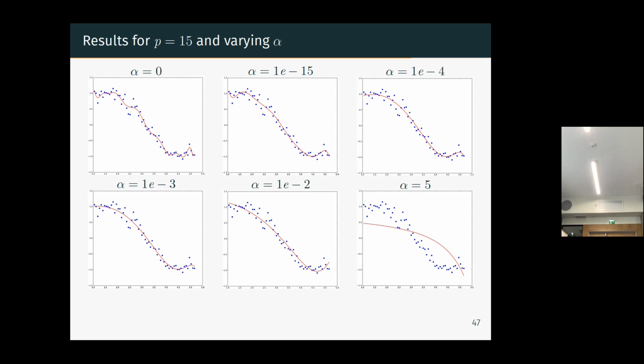It's still a 15-degree polynomial. Even this one is a 15-degree polynomial, but with smaller parameter values. And you see that it works quite well to prevent overfitting. So you can still have some complex behavior, but with a quite smooth form, which will prevent overfitting. Of course, if you are too strong in the regularization, you see that you are not able to reproduce the observation. So it means that you are in a case of underfitting. So you have to find a good value for the alpha parameter.